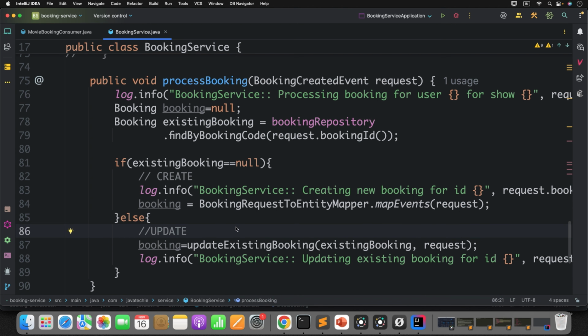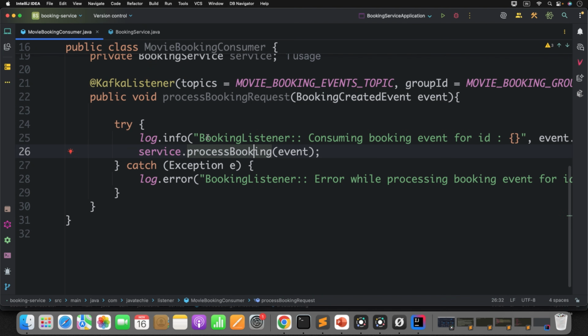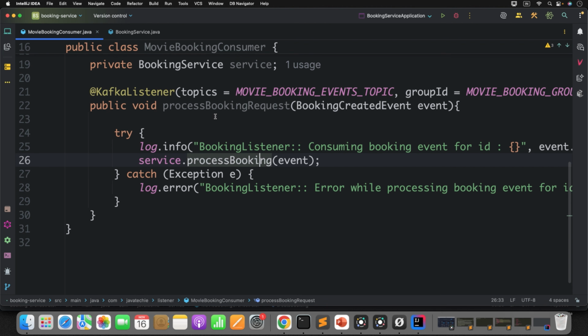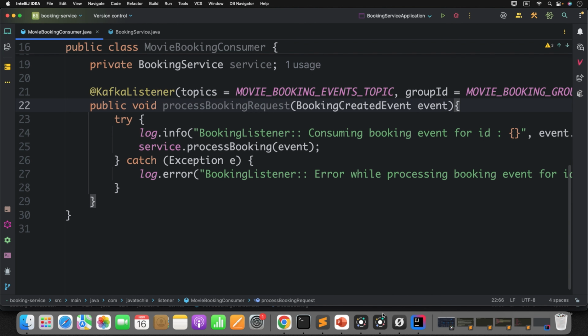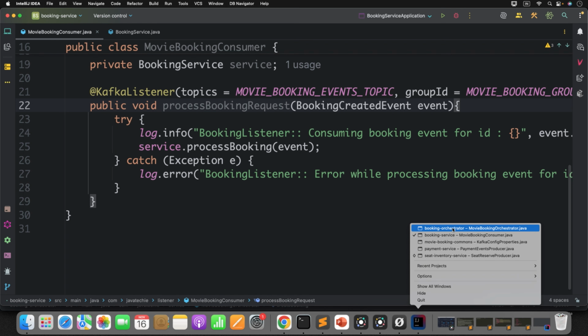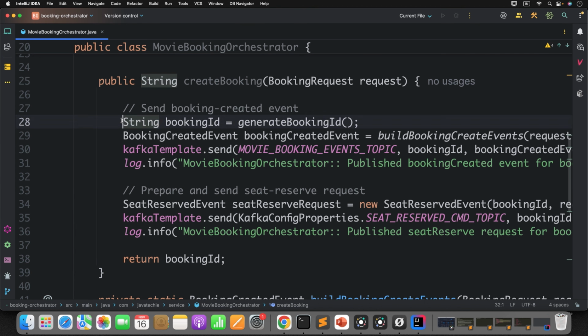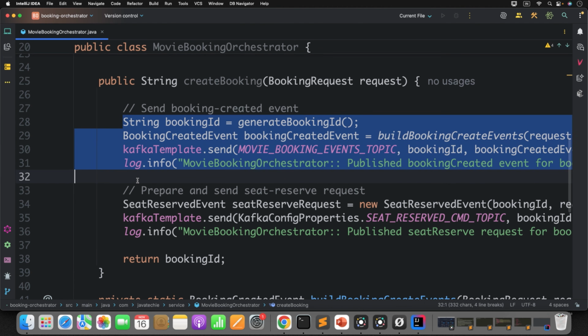All good. Now this consumer will receive the request. Based on the event status, it will either update or create a new booking record in the DB. That's it. Now what next? Go to the orchestrator. We publish this event from the orchestrator, and we consume it in our booking service.